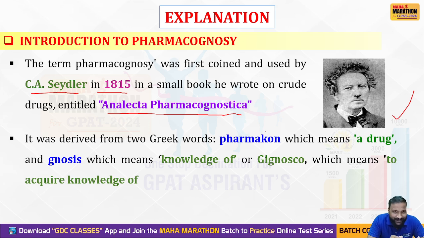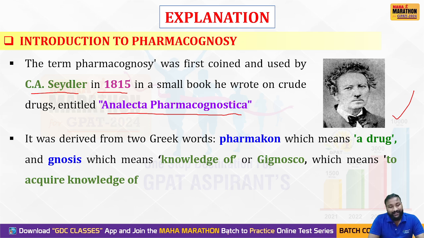Clear, my dear students? In the year 1815, the word pharmacognosy came into existence from the work of C.A. Sedler in his book Analecta Pharmacognostica. It is a combination of two Greek words, pharmakon and gnosis.